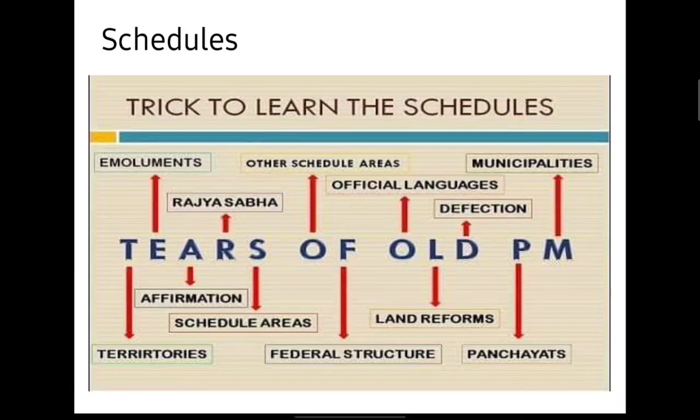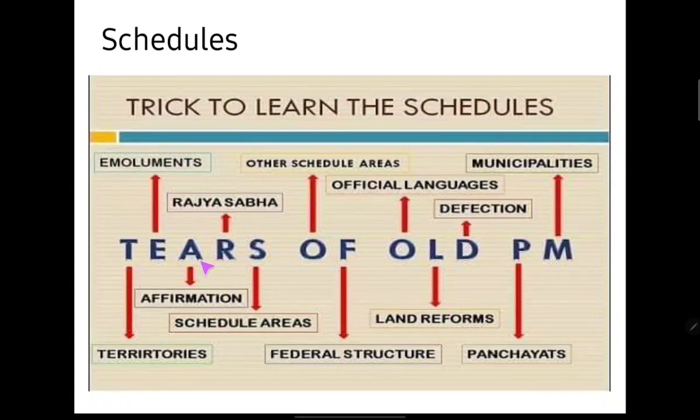Then let's talk about the schedules. This is a really great picture that gives us an overview of all the schedules there are. There we have the territories, we have the emoluments. Like the first schedule deals with the territories of India. The second deals with the emoluments and the salaries to be paid to the parliamentarians.